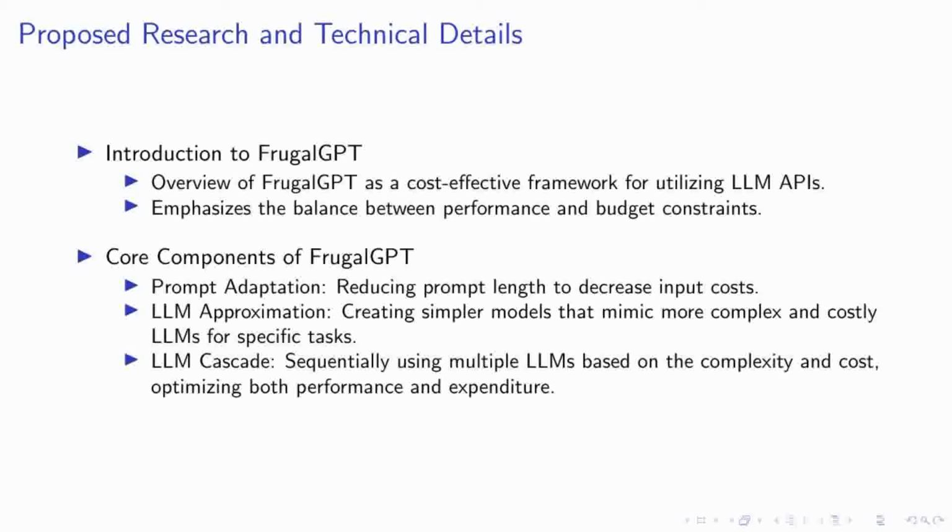Lastly, the LLM cascade component is where the real cost-performance optimization occurs. Here, we strategically use a sequence of multiple LLMs, selecting them based on the complexity of the query and the associated costs. This method allows us to use more economical models where feasible and reserve the more expensive, high-performance models for particularly challenging queries. Together, these strategies form a robust framework that not only reduces financial and environmental costs, but also maintains, and in some cases enhances, the accuracy of responses in large-scale applications.